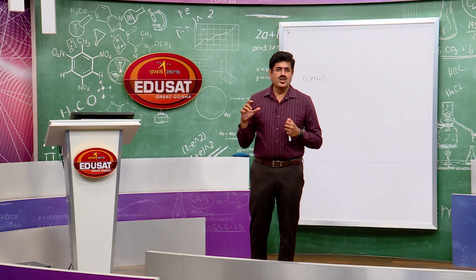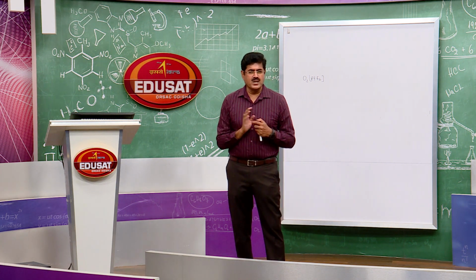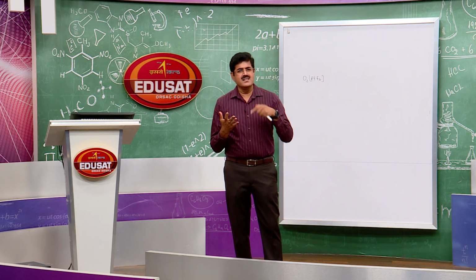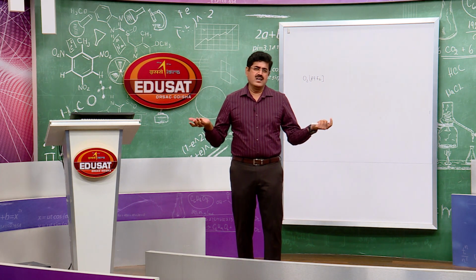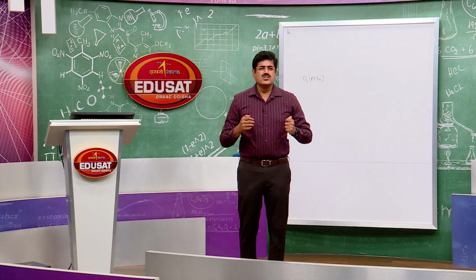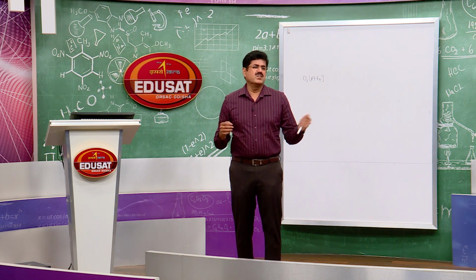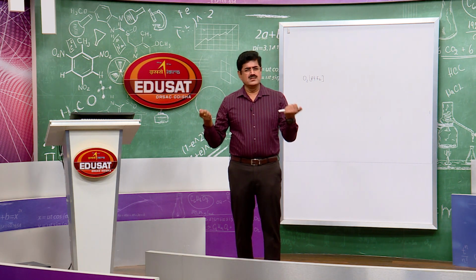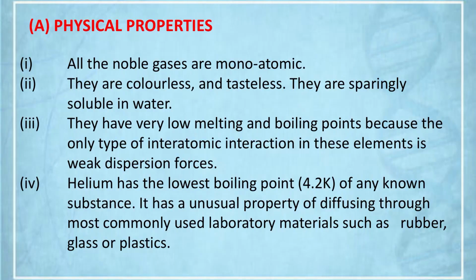If we consider the noble gases here, we will discuss mainly 5 noble gases: helium, neon, argon, krypton and xenon. Xenon is more highly soluble. Why? It can be easily polarized. The solubility increases down the group, but they are sparingly soluble in water. Most soluble, xenon. Okay. They have very low melting and boiling points. Yes, because they are monoatomic, and the only force of attraction between them is weak van der Waals force. That is why the melting point and boiling point are very low. But what about the trend of the melting and boiling points? It increases down the group.